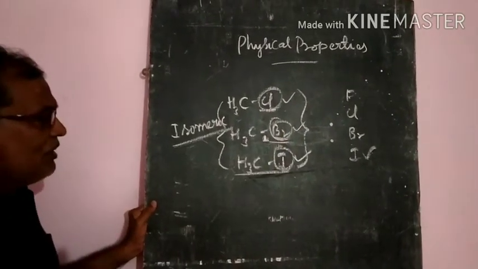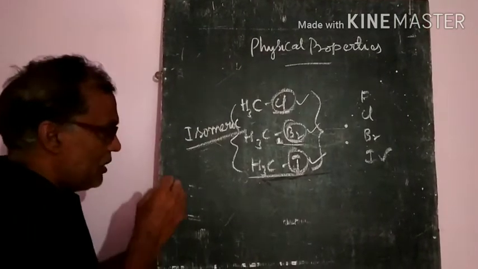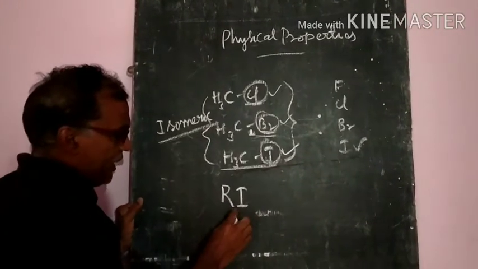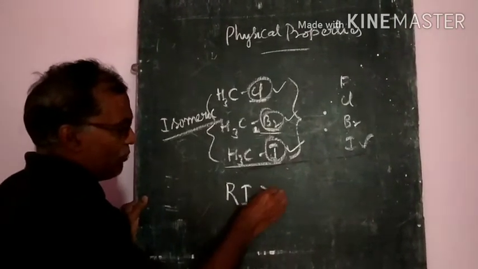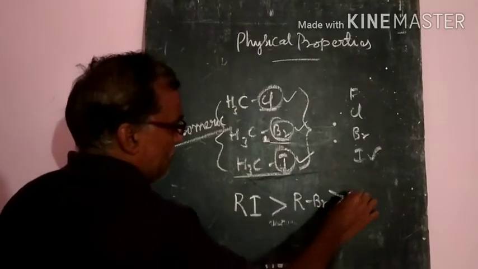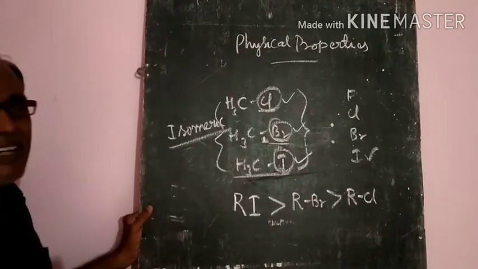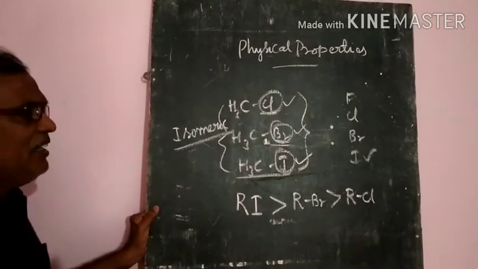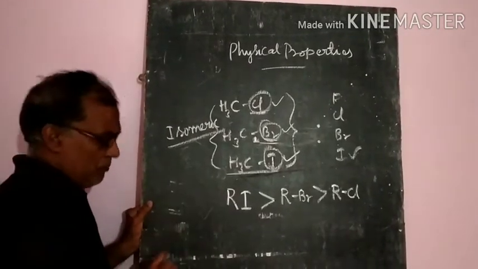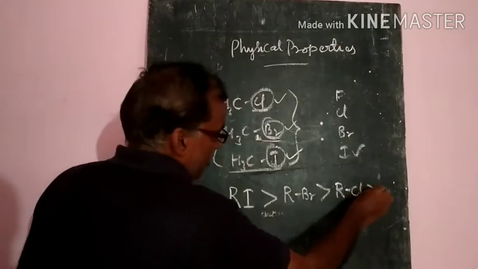So like this, we will compare isomeric molecules. That is also more important. Hence we can say that alkyl iodides have higher boiling points than alkyl bromides, which have higher boiling points than alkyl chlorides. Here fluorine we cannot compare, because fluorine is the highly electronegative element, so we don't compare it in this one. RF also you can compare.